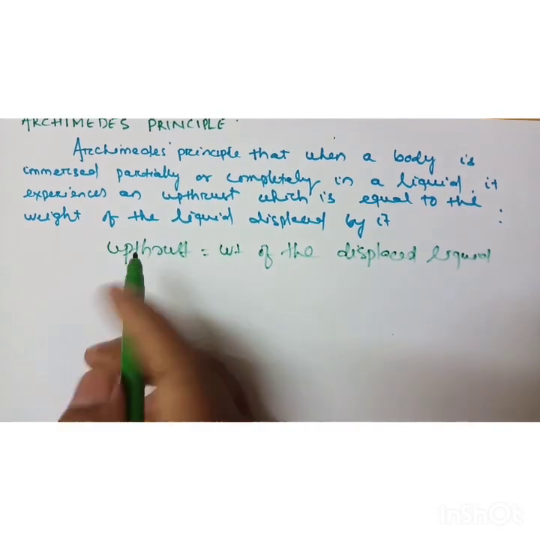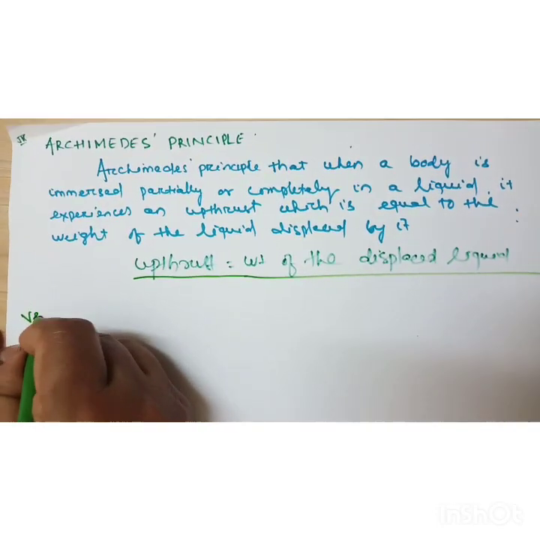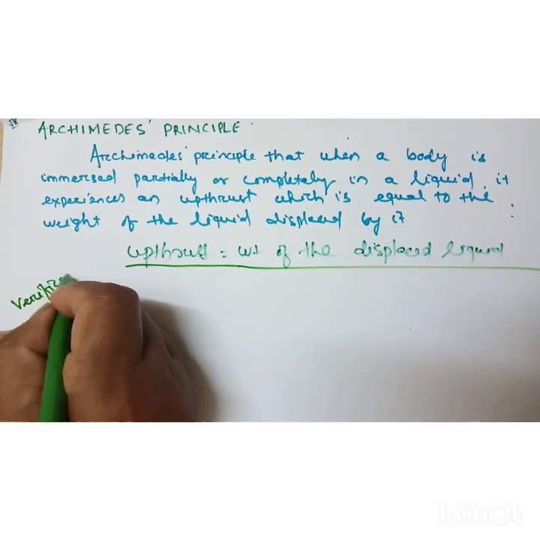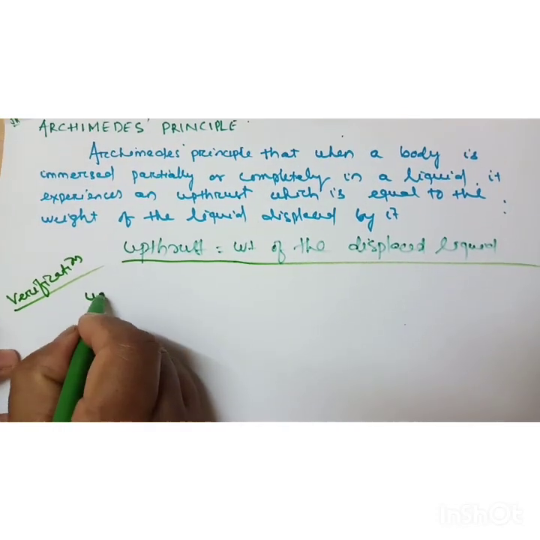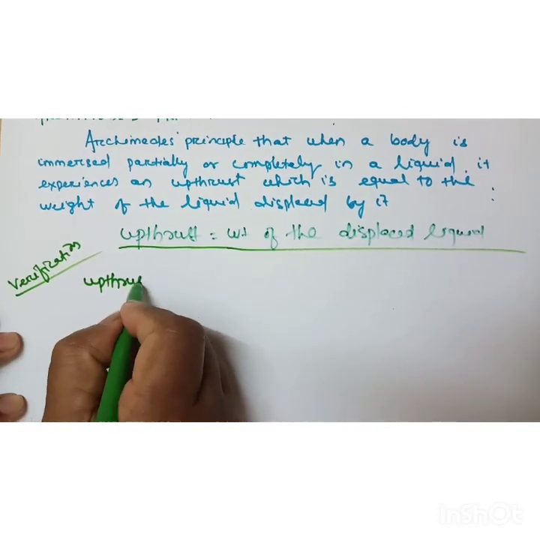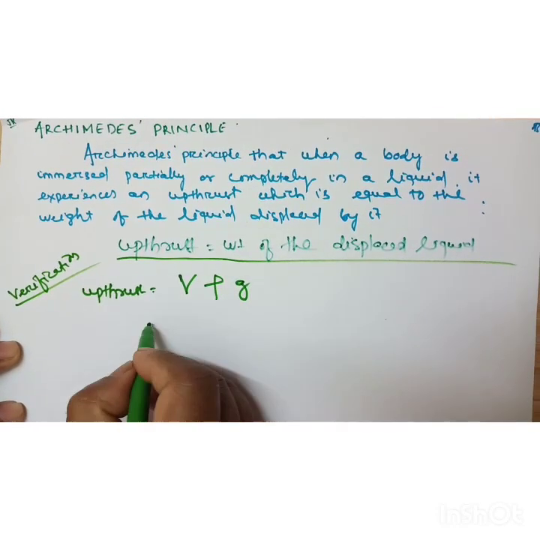So you have to verify it. How will we verify this? So, verification. We know that upthrust is equal to V rho G. What is V?